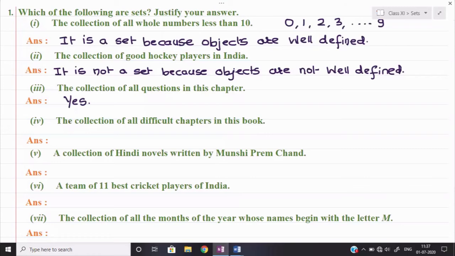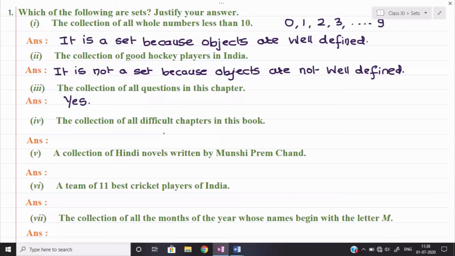Collection of all difficult chapters in the book. Difficult, okay. If I ask you in class 10th which topic was difficult, some of you will say similar triangles were difficult because it is a part of geometry, right? Some of you will say a different chapter. Actually, in the question paper, when we give everything, we find it difficult, because if the preparation is not done, the difficult topic will vary from person to person.